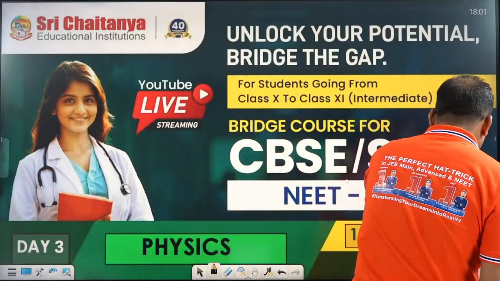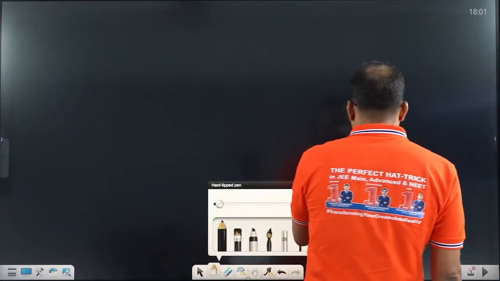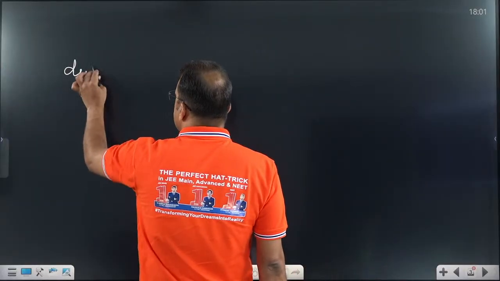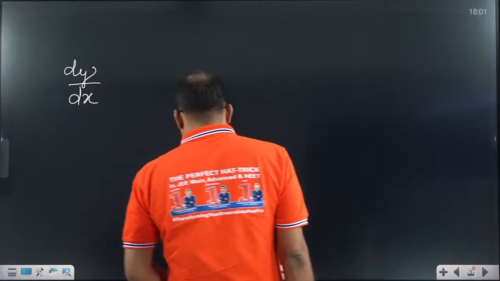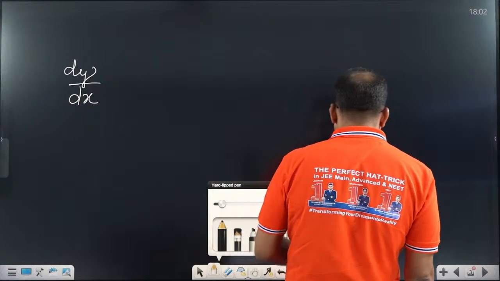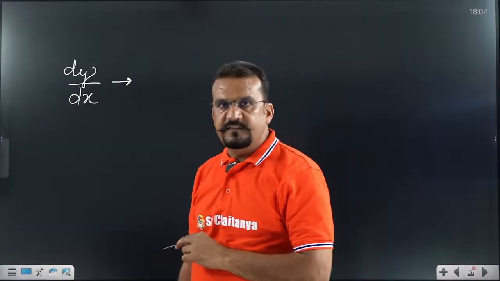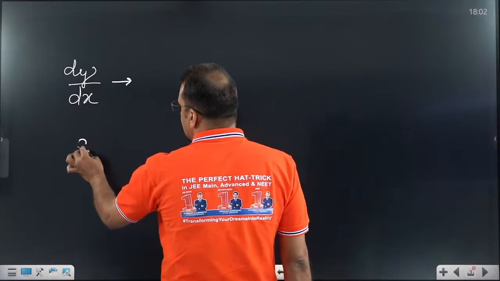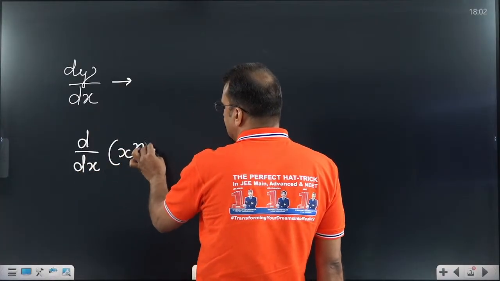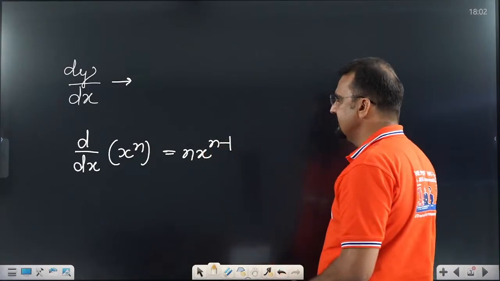Let me revise whatever we have studied so that you can get a basic idea. Up to now, first of all, we have discussed dy by dx. Tell me fast, what do you mean by dy by dx? dy by dx means differentiation of y with respect to x. Second concept, the very important formula: differentiation of x power n is equal to n into x power n minus 1.